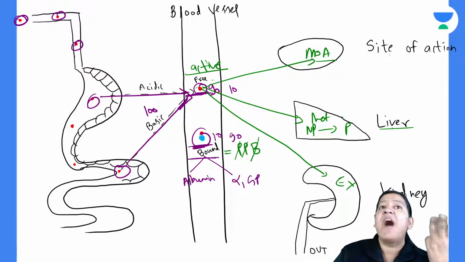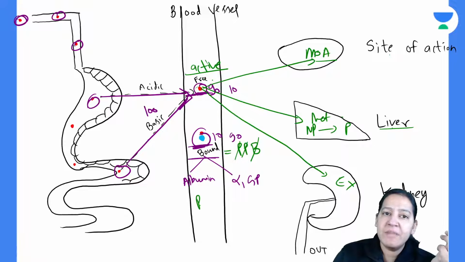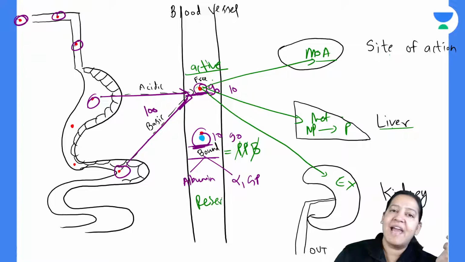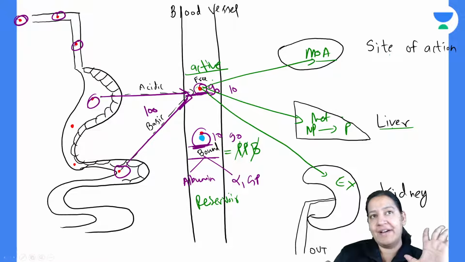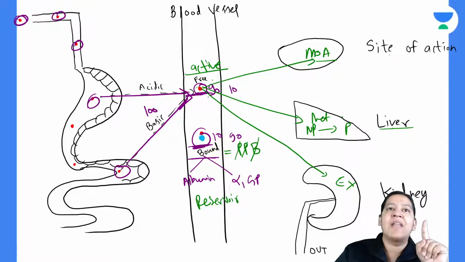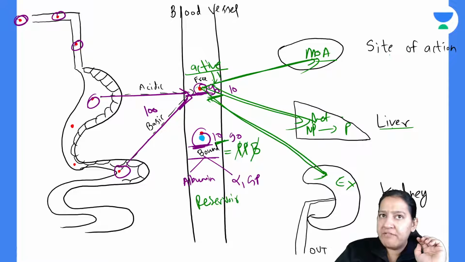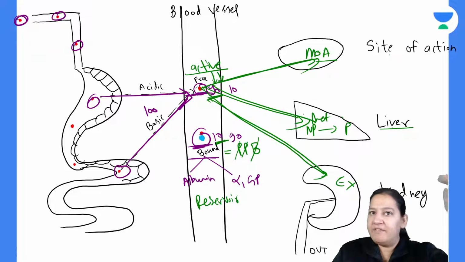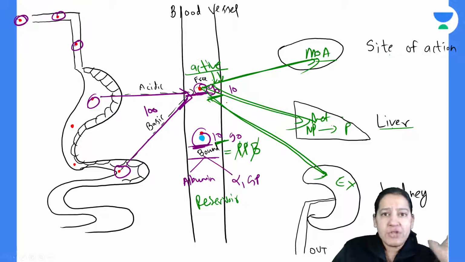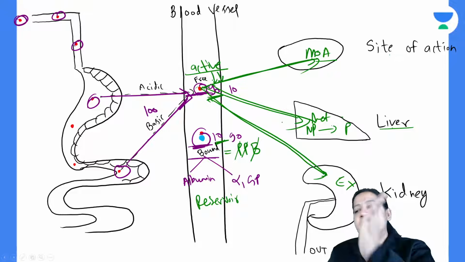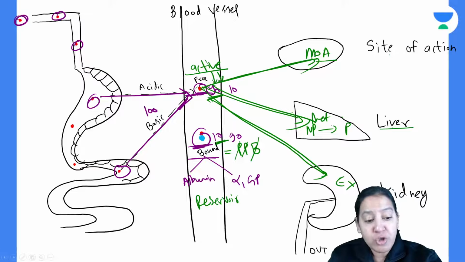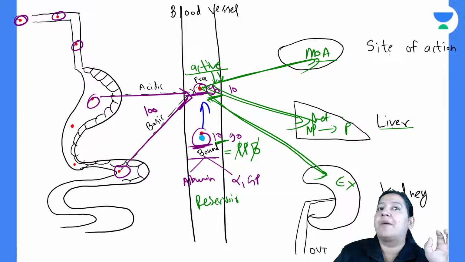So you will ask, ma'am, why do we have the bound form? Bound form is the reservoir. It is acting like a reservoir. Just imagine 90 free drug and 10 bound drug. This 90 will go to the site of action, the liver and the kidney, so its proportion will fall. Gradually from 90 it will become 80, 70, 60, 50. When its proportion falls, bound will give the backup.